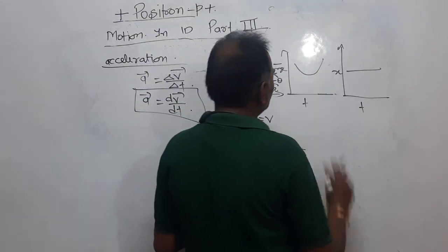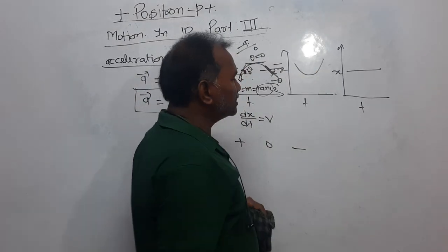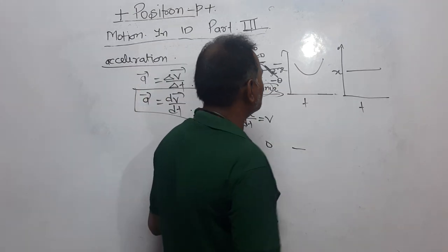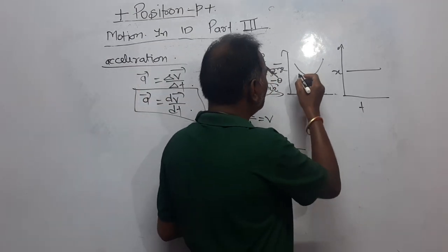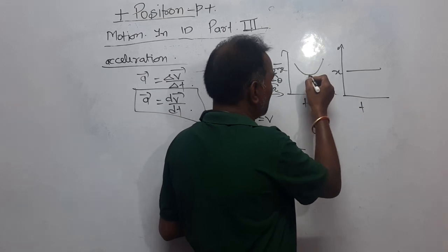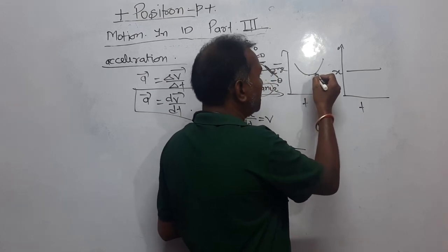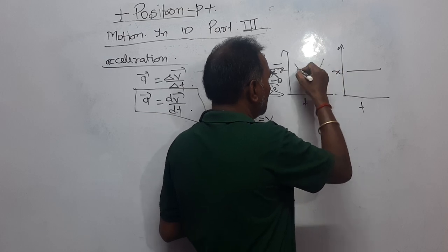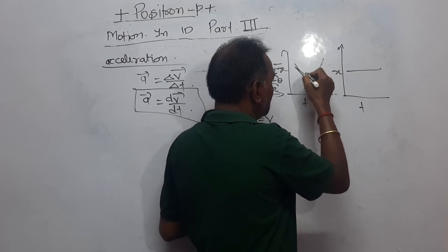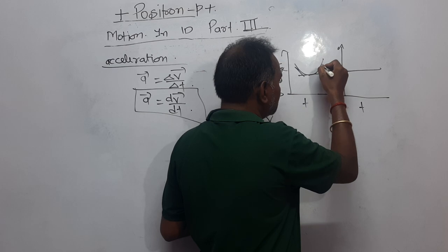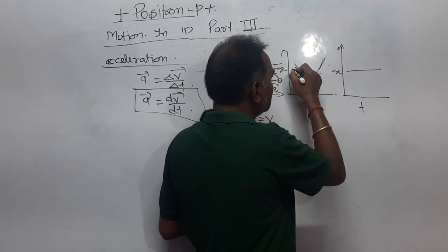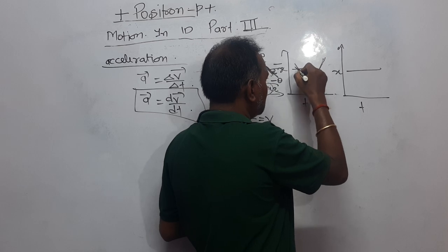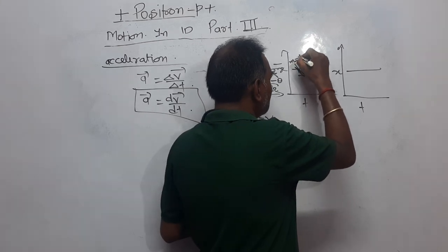Dear students, in the same way, this is just the inverse of this graph. It is again plotted between x and t. What happens? Look here. Again, this is coming down to a minimum, and then going upward. The three positions I am considering. This position is this. Now drawing the tangent at these positions. Now consider the slope. This is again minus theta. Here the m is tan minus theta.